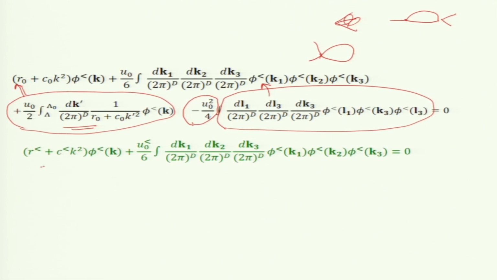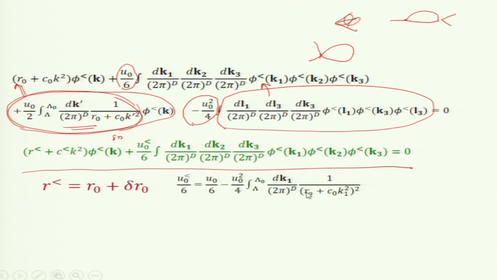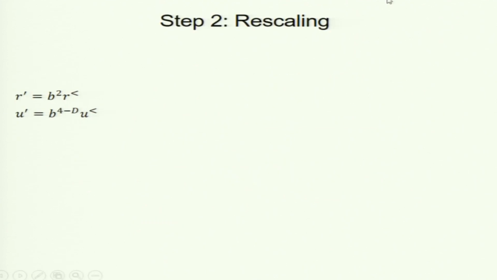So, my new equation is looking like this, except R less is equal to R naught plus delta R naught, this object is delta R naught. And u naught, remember this is u naught by 6 here. So, I need to worry about that u naught by 6, the prefactor is already there. So, u naught less by 6 equals u naught by 6 plus the correction, and that gives you the equation for u naught less, which is identical to what we got before. Okay. So, these are the corrections which we got from coarse graining.